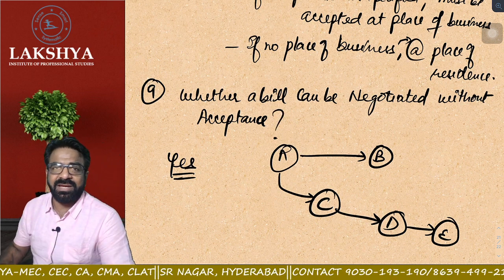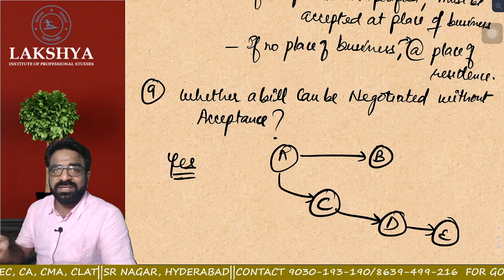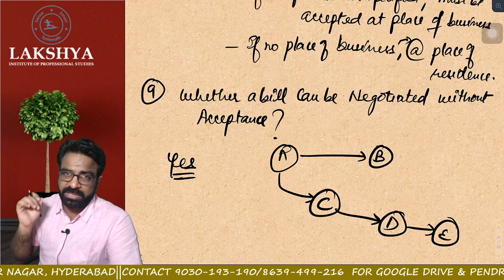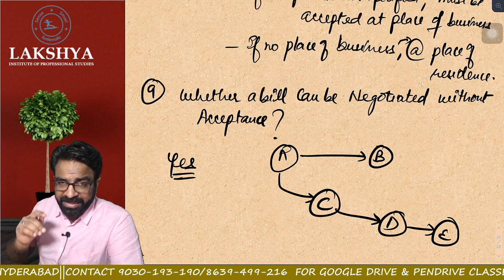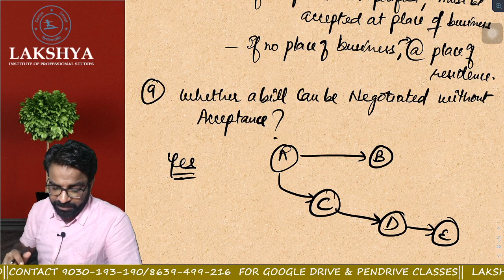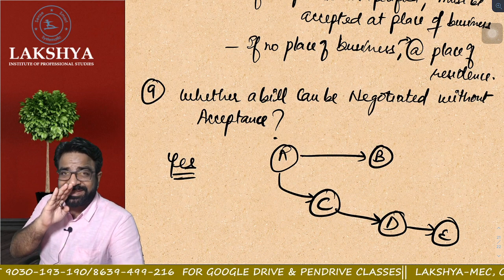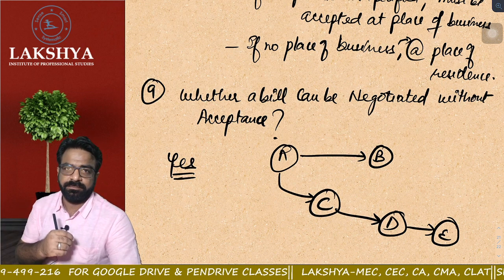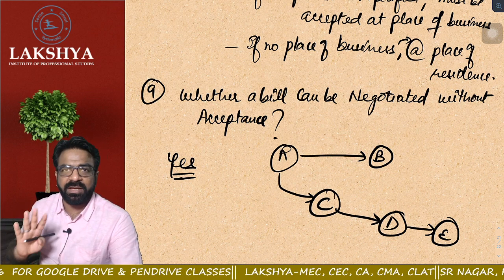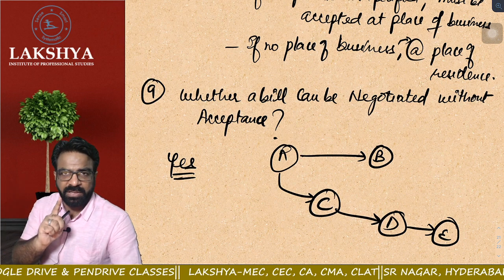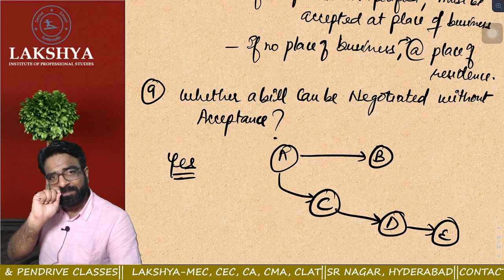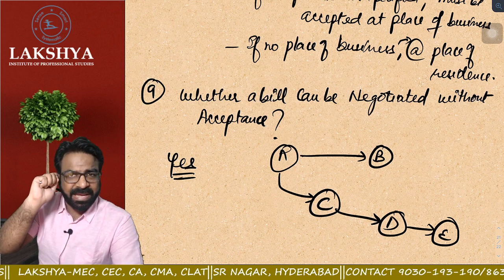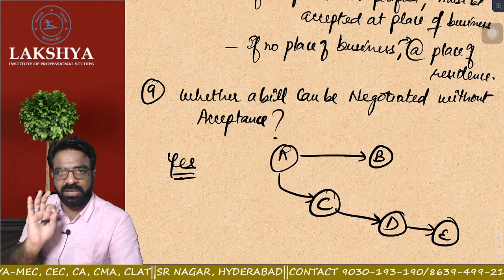99.99% of students get a doubt in this particular topic. The reason why you get a doubt is you don't interpret the provision clearly. What is my question? Whether a bill can be negotiated without acceptance? Answer is yes. It means acceptance is not the criteria for the negotiation of the bill. Are you getting the point? Acceptance is not mandatorily required if you want to negotiate a bill. Without acceptance also, the bill can be negotiated. It is allowed under the law.